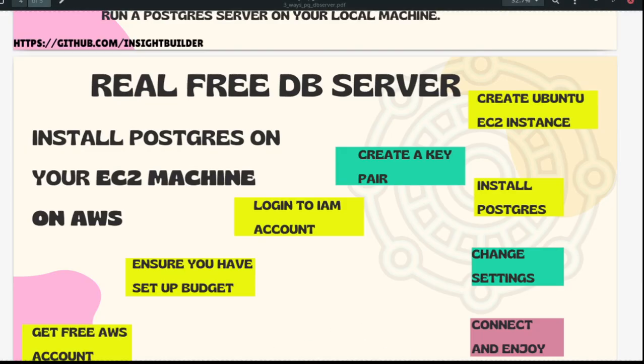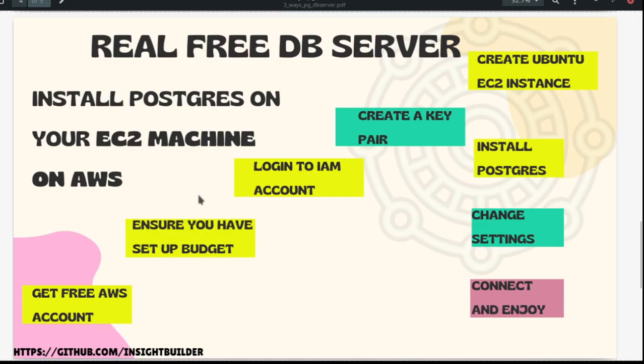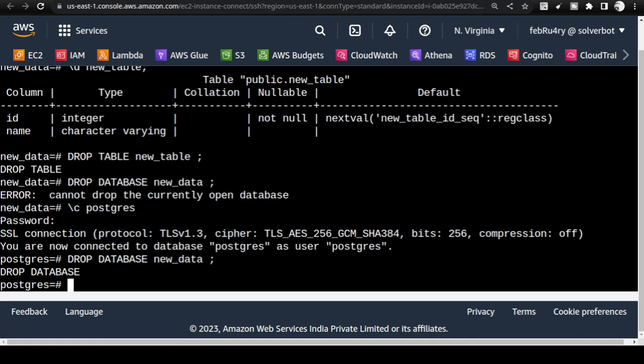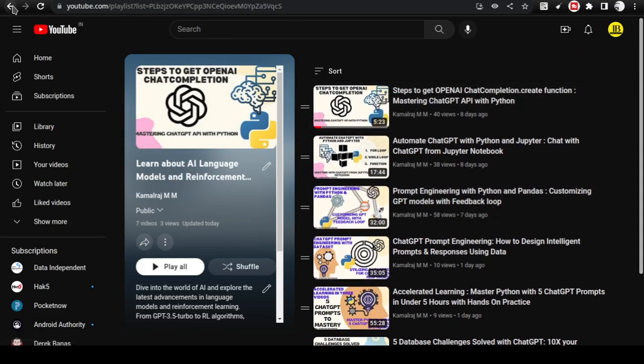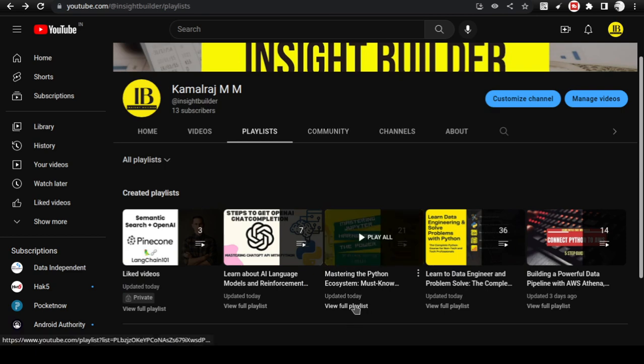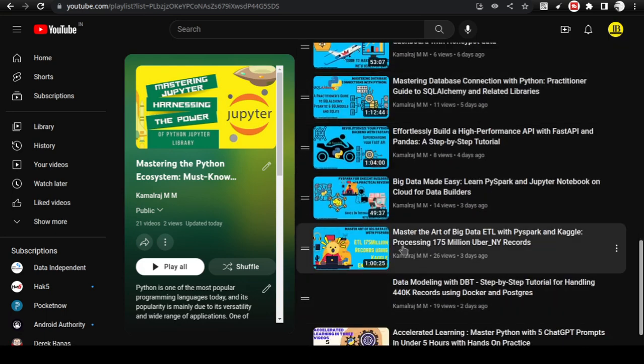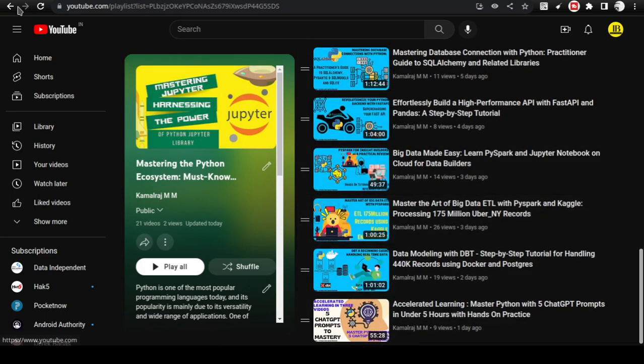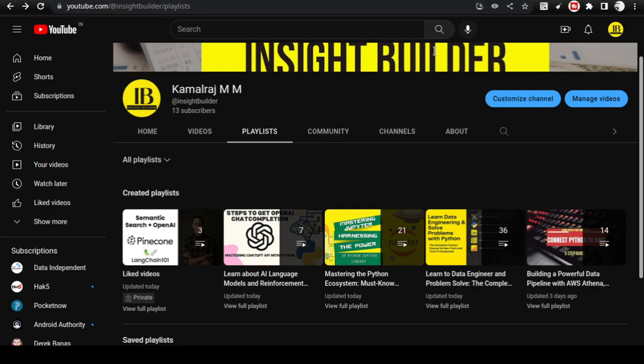So this is how you get access to the Postgres database server. I am not going to touch how to change the settings and connect from an external machine in this video. I will have a follow-up video, which I will link to this video also in the future. It will be hosted in this channel, in this particular playlist, where you can get access to it and check it. Let us go back to the presentation.